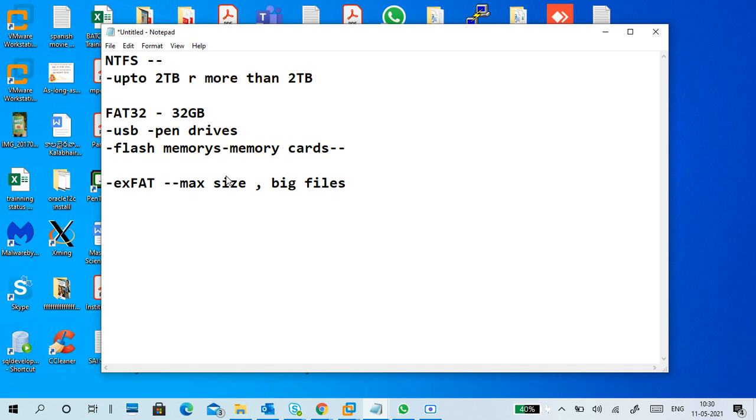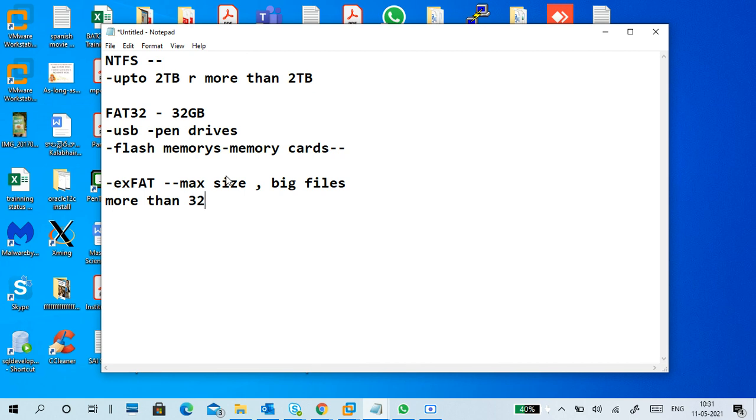Nowadays we are getting MKV files, right? Like Blu-ray files. We can download big movies, 4K movies, and if you want to keep them in your memory card, FAT32 won't support it. Each file is 2 GB, 3 GB, big files, and those files cannot be supported in FAT32. So exFAT can store big files also. That is one advantage.